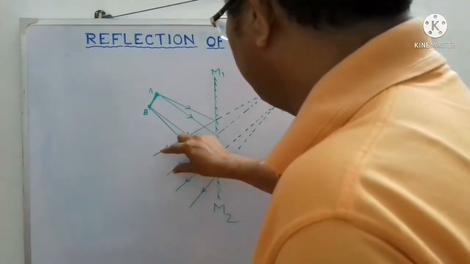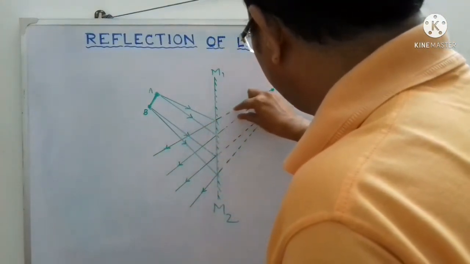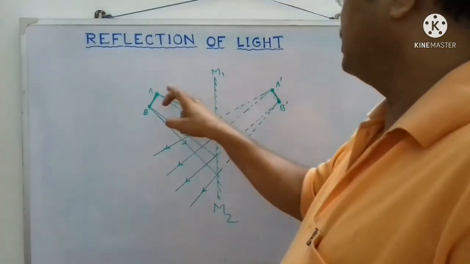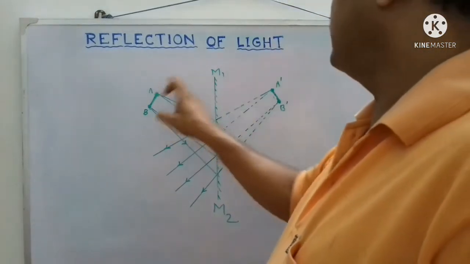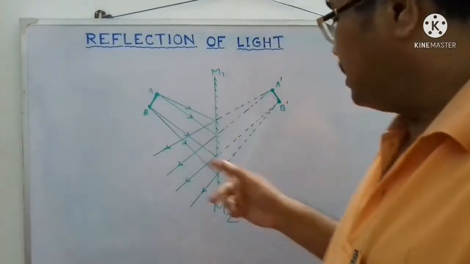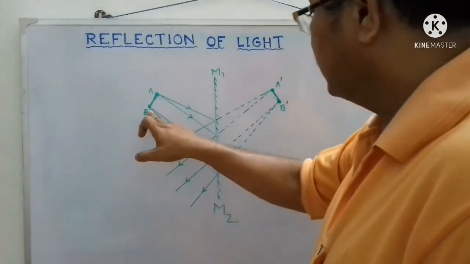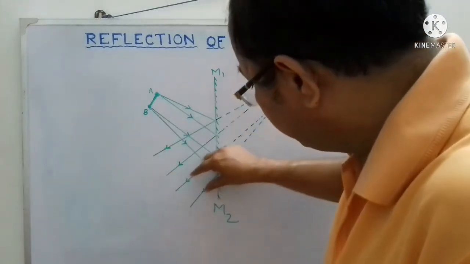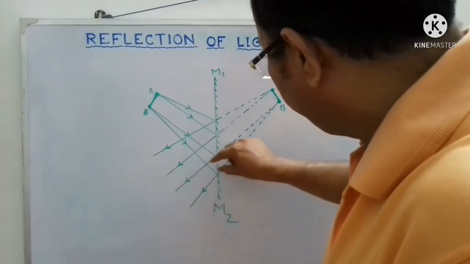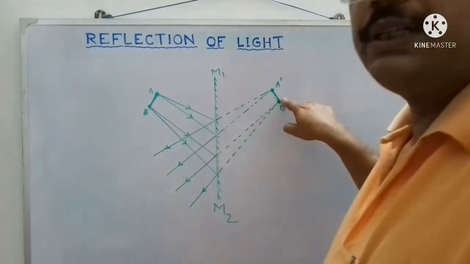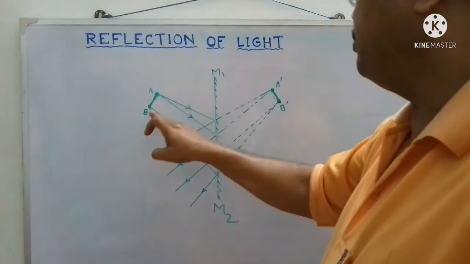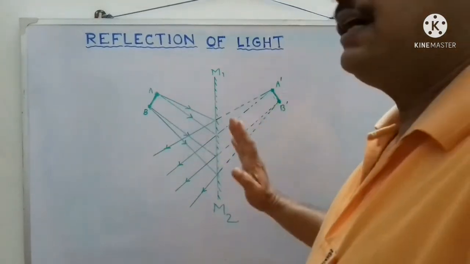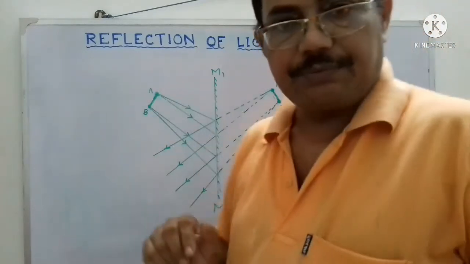And a person will, by imagination, produce the rays behind the mirror and he will get the image of the point A dash for the point A. Similarly, incident rays coming from B are reflected here, and for these two reflected rays, the image will be formed here, that is B dash. So AB was the object, A dash B dash is the image of that object.